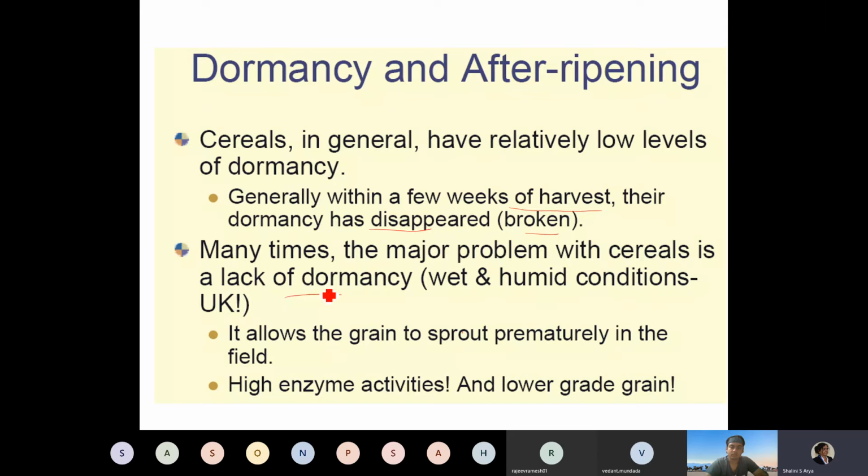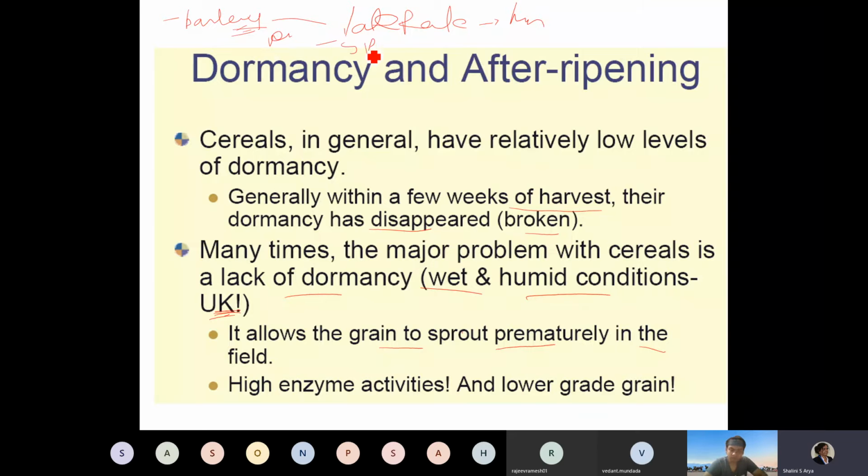Specifically, in one study, wet and humid conditions badly affected grains grown in the UK, some varieties of the UK grains. It allows the grain to sprout prematurely in the field. For example, suppose a farmer is harvesting barley and it is ready, but for some reason the harvesting is late, and then rain comes or the temperature goes very humid, and this barley starts sprouting on the farm itself.